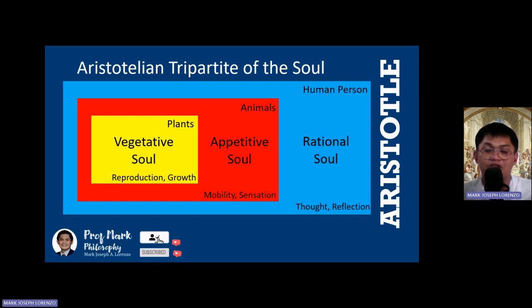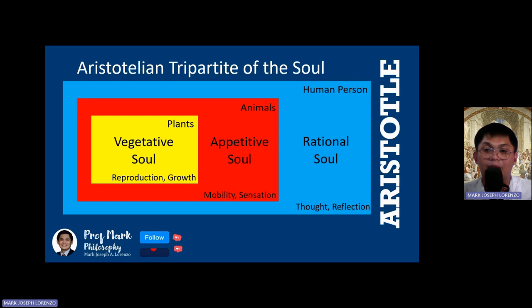The third part is the rational soul. It encompasses our capacity for reason, logic, and contemplation. This is what helps us think, memorize, make decisions, exercise our freedom of choice, and learn new things. It is what makes us smart and able to figure things out. The rational soul is what sets humans apart from other animals and allows us to engage in intellectual pursuits. Humans are made up of all three parts.